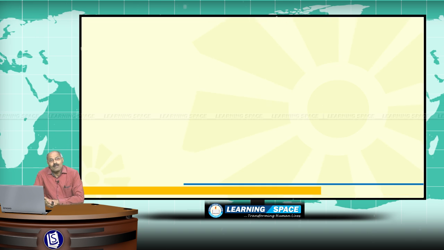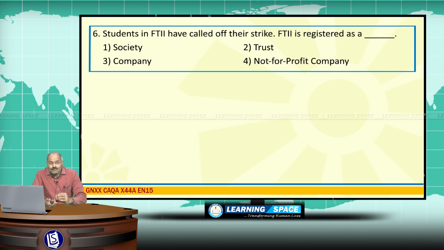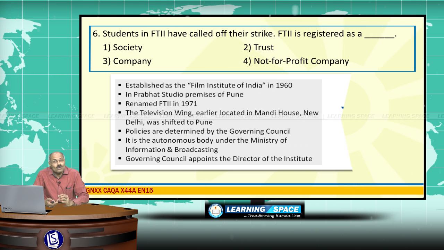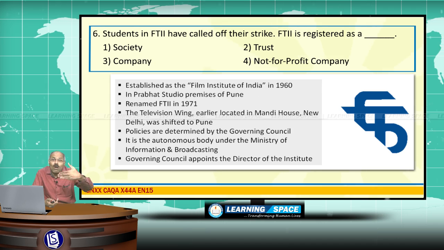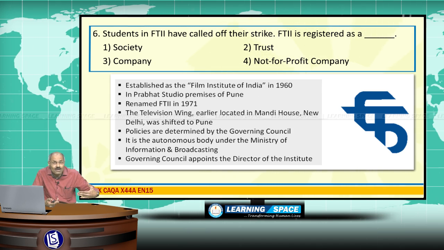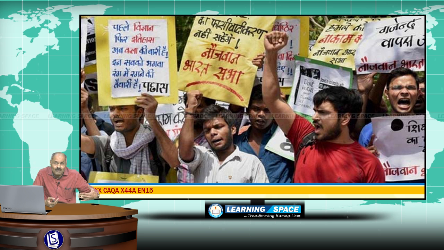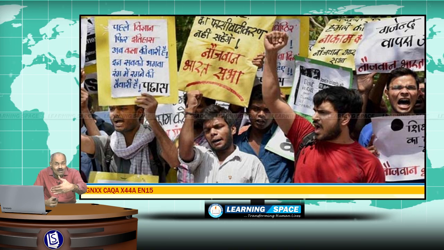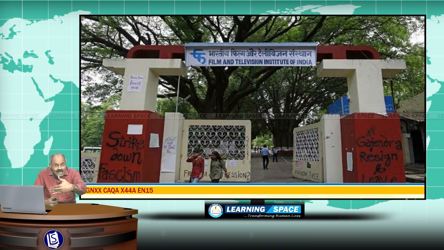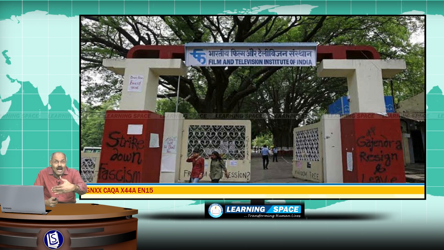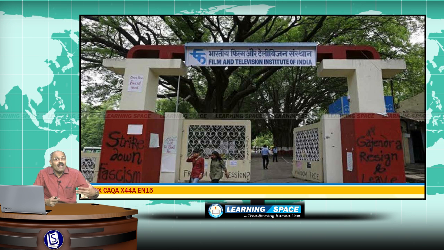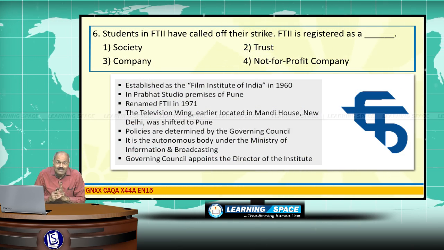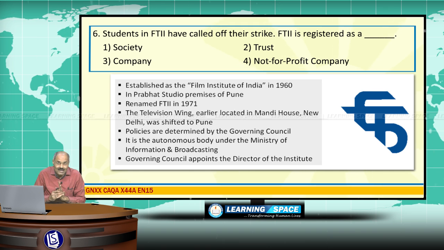Students of FTII. FTII is the Film and Television Institute of India. So, FTII students have recently called off their strike. They had resorted to agitation for a long time, basically against the appointment of Gajendra Chauhan as the chairperson of FTII. And finally, they called off the strike. And I would like to tell you a few things about FTII. FTII is based in Pune. It was registered as a society under the Societies Act of 1860.